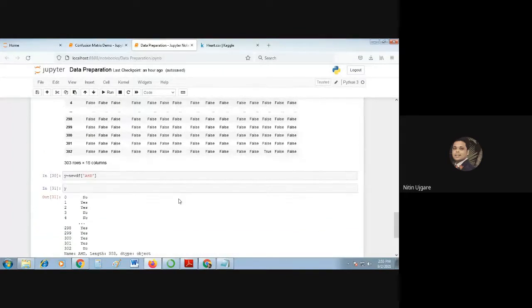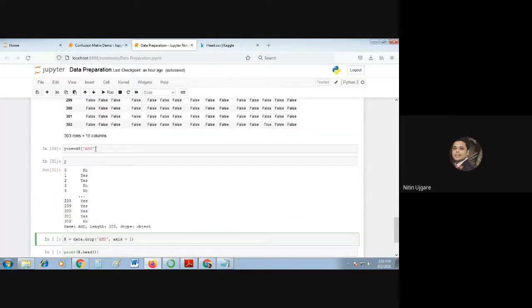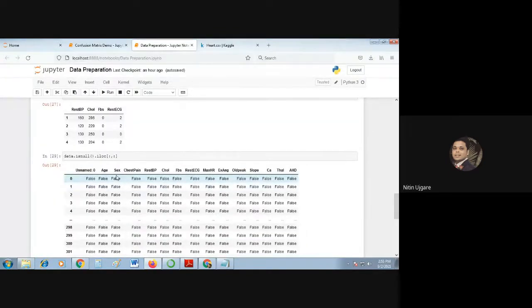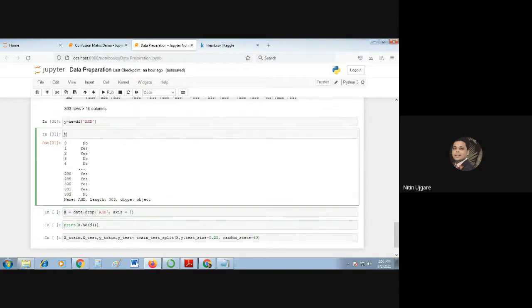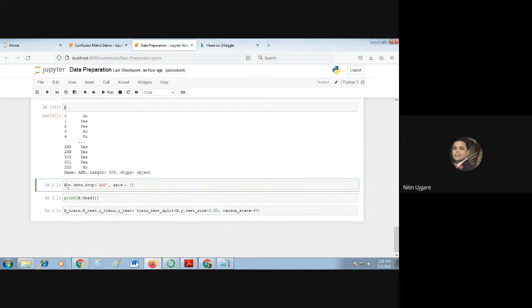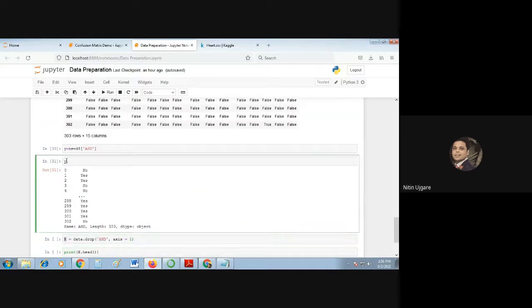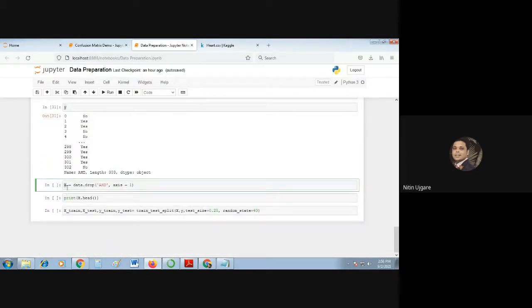Otherwise, you can do one thing. You can just go here, new df, and comma AHD, comma age, comma sex, comma chest pain, comma rest BP, comma cholesterol, and simply copy it into the X. But instead of that, because I know that the last column is my output variable or target variable, I don't need it in the input data frame.